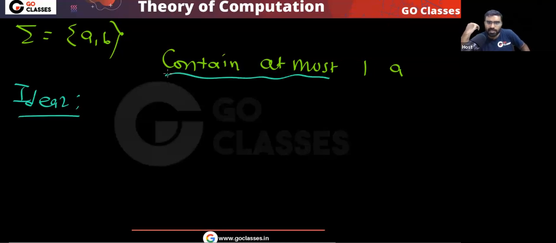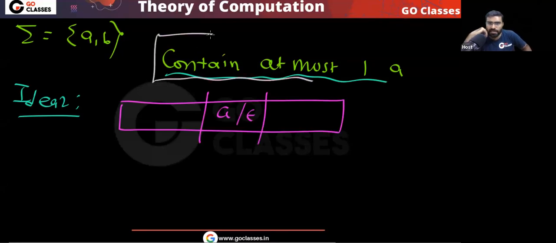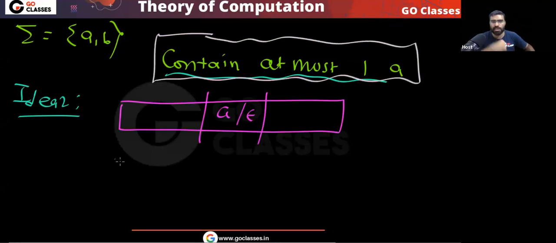See, containing at most one A. The idea is this: somewhere, either there is A or there is epsilon. Yes or no? Do you agree with me? Containing at most one A. So somewhere, either there is A or there is epsilon.